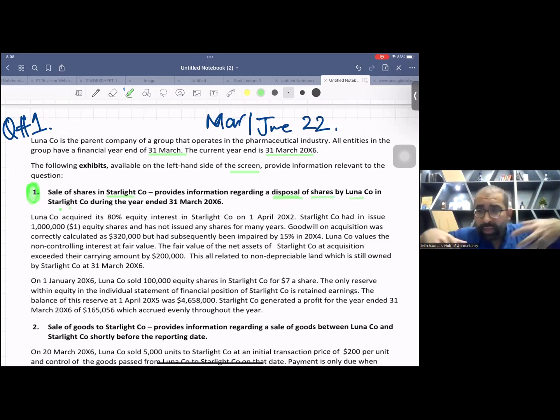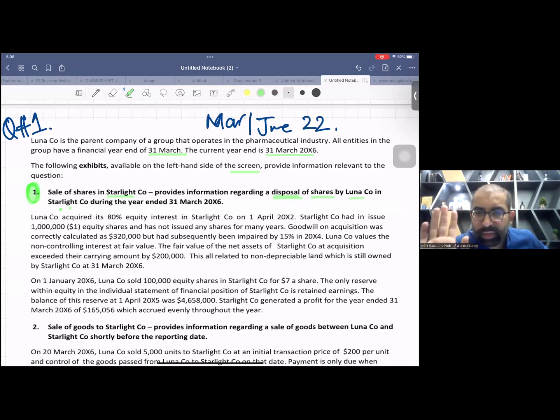That means we are Luna Company, the parent company. We already had so many subsidiaries, and now we are going to sell some of the shares of